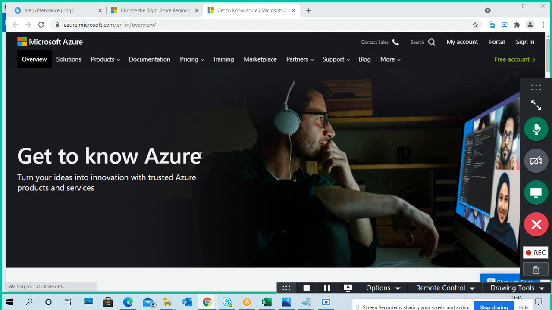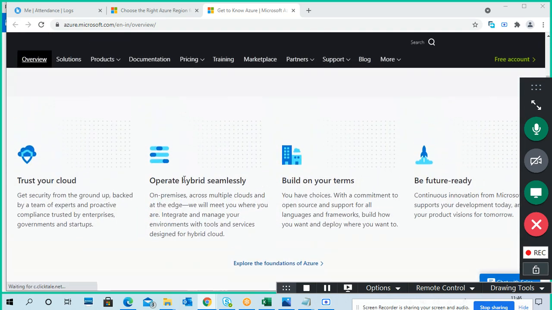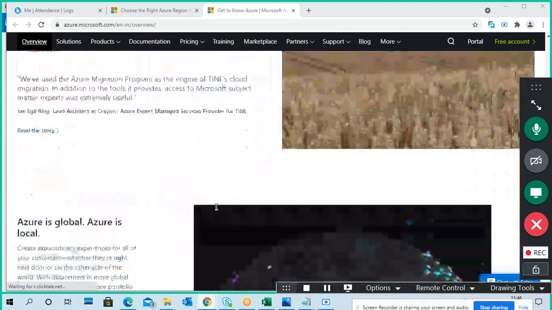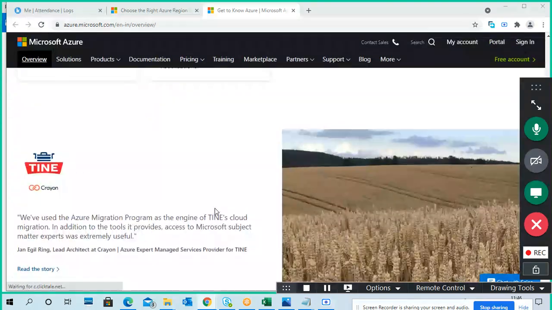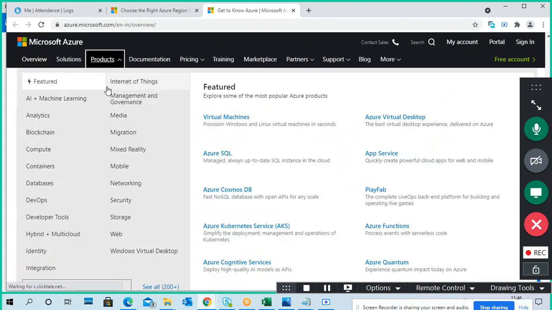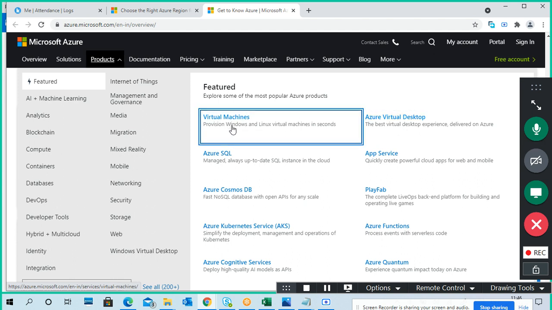Okay, so I click on overview. This is the Azure public cloud. It is giving a lot of things here. What I am going to do is go inside products, and you can see virtual machines. Virtual desktops are also given, a desktop virtualization kind of experience delivered on Azure. But the main thing is virtual machines.